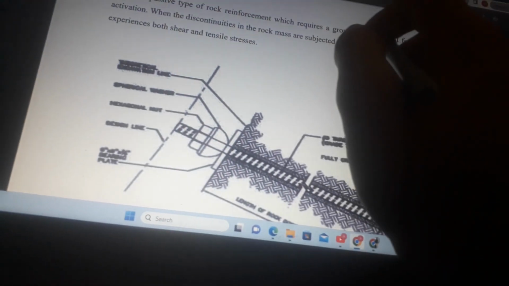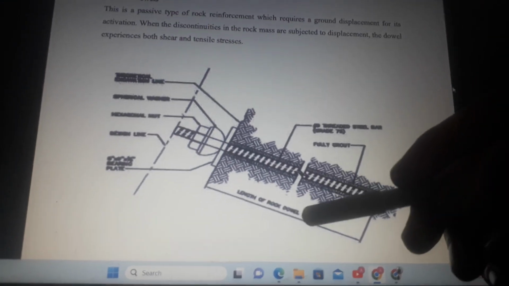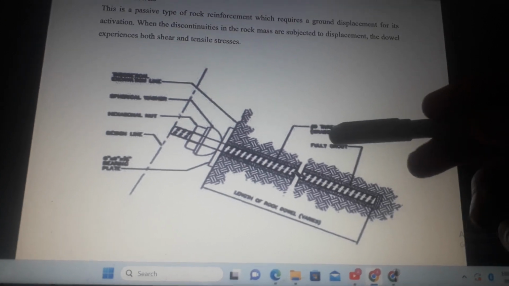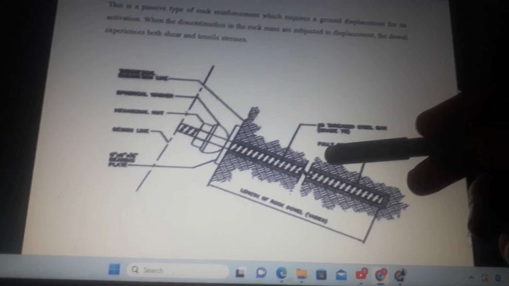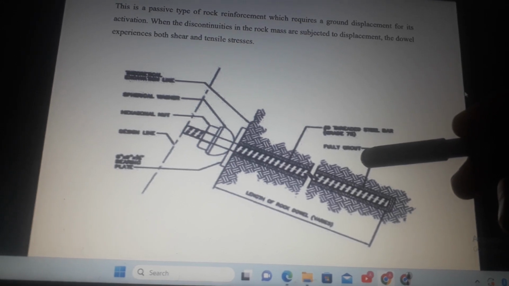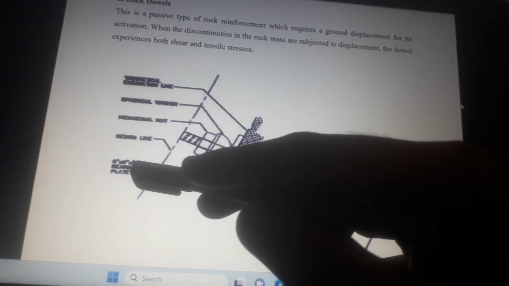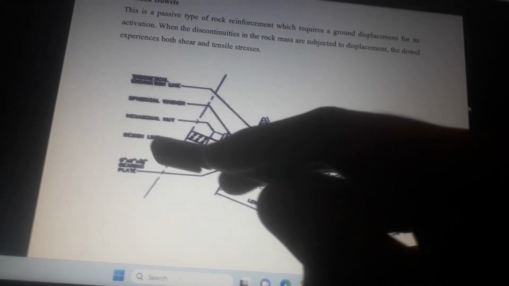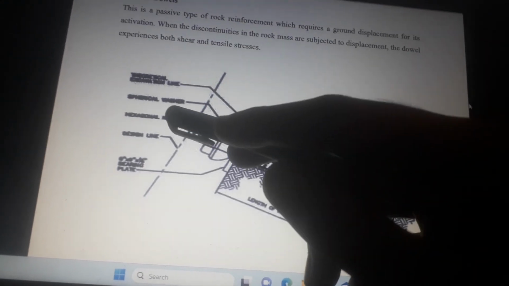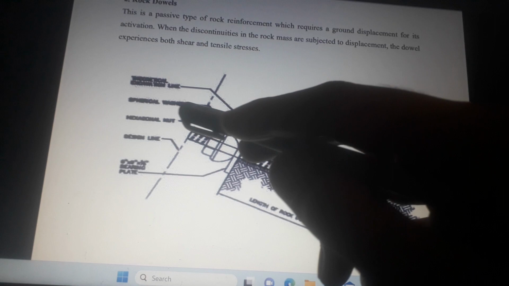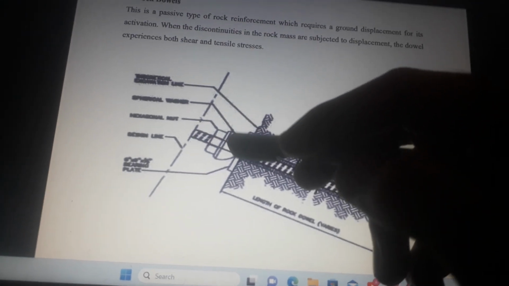Rock dowels. This is a passive type of rock reinforcement which requires a ground displacement for its activation. This is the length of a rock dowel. This is a threaded steel bar, grade 75, fully grouted. This is the bearing plate. This is the design line. This is the hexagonal nut. This is the spherical washer of rock dowels. This is the theoretical excavation line. This is the rock dowels.